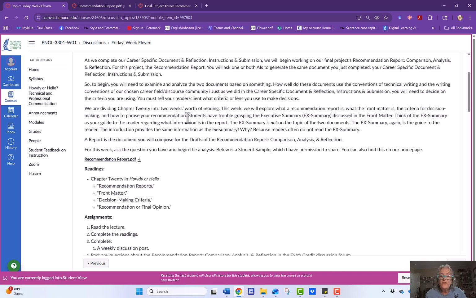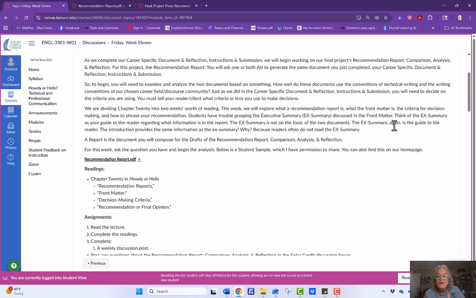I want to talk about one thing students have trouble grasping, which is the executive summary. It's discussed in front matter. Think of the executive summary as a guidepost to the reader as to where to find information in the document. It's not completely over your topic, and there's no "I" in this.